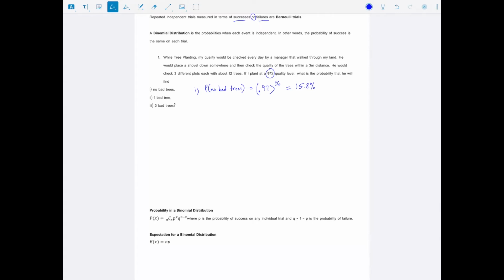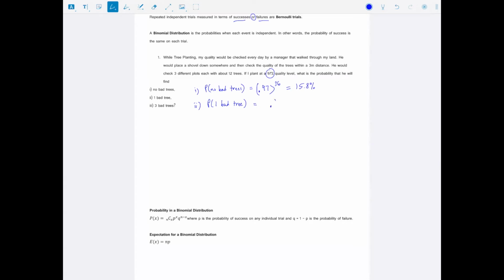So that'd be about 1 in 6 days or so that he would find all perfect trees, and therefore I'd get a pay boost. And I'd say I was probably a little less than 1 in 6 days. Probably once every 2 weeks I'd get that. Okay. One bad tree. So what's the probability of one bad tree?